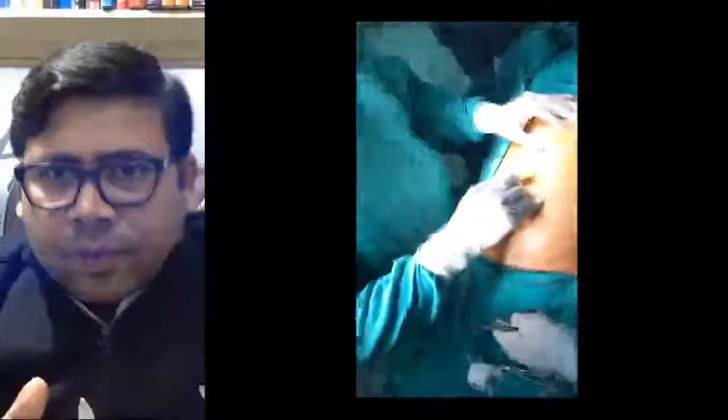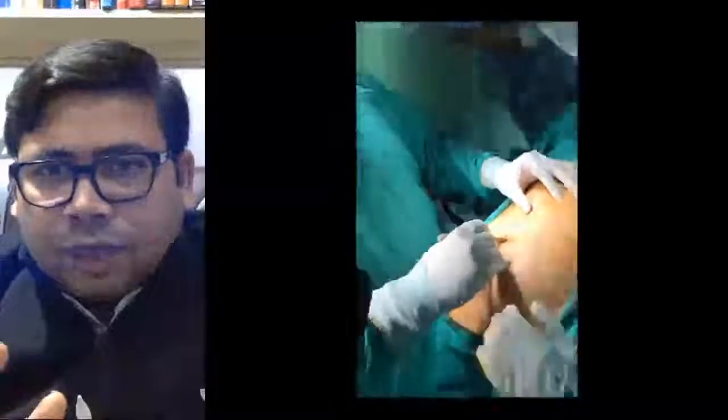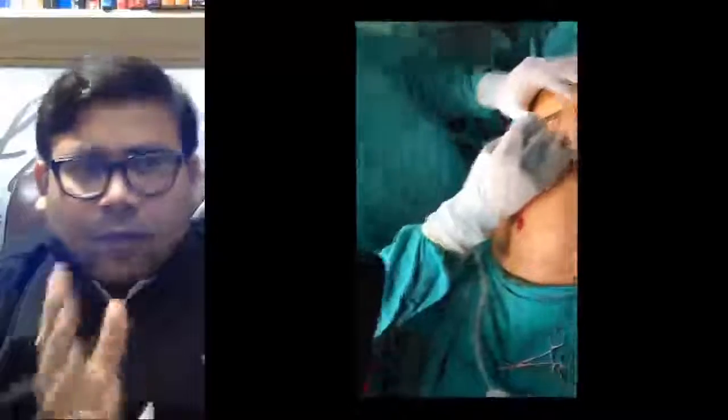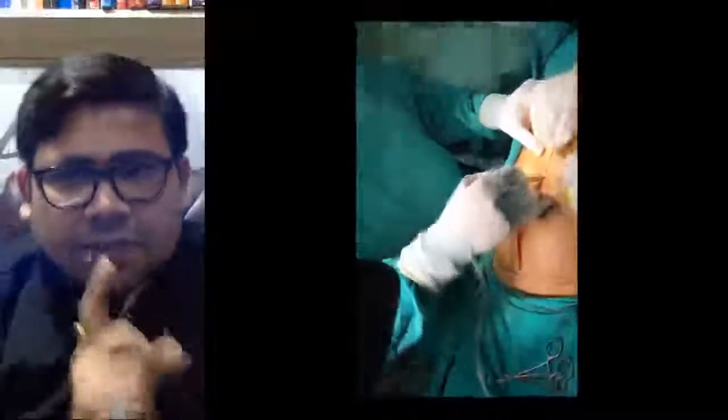Can you see the incision? This is a classical what incision? This is a classical midline vertical incision. And then you stay a bit away. You don't cut the umbilicus. And can you see the incision? A 40 centimeter, 45 centimeter incision you have made over the abdomen. And you can imagine what will be the length of scar and post-operative complication.